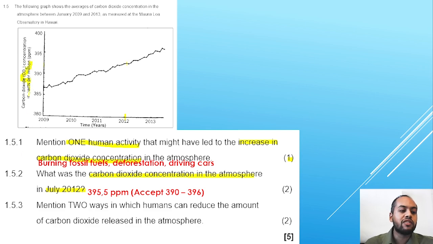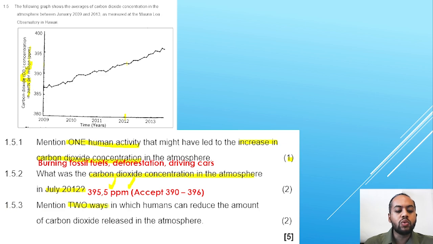Here is the unit of measurement for the dependent variable. You need to place the unit of measurement there as well, because it's 2 marks, 1 mark for the correct answer and 1 mark for the unit of measurement. The examiner would have accepted 390 to 396 because it's a little bit difficult to read from the graph. So anything in that range, you would have gotten a correct answer.